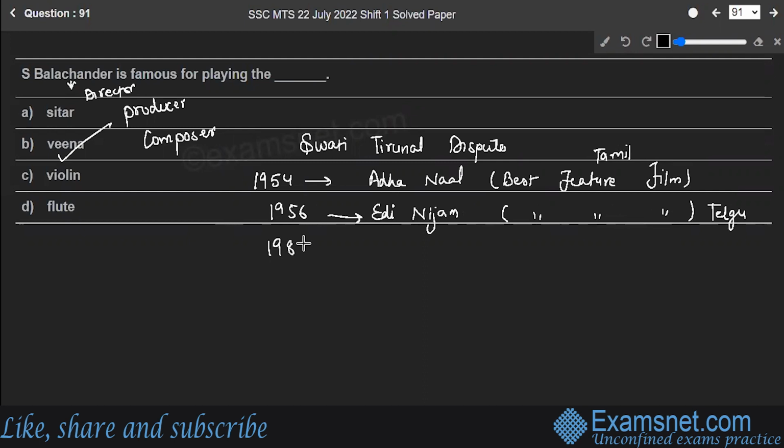Then 1982, Sangeeta Kala Sikhmani by Indian Fine Arts Society, Chennai. And in 1992, he was awarded the Padma Bhushan.